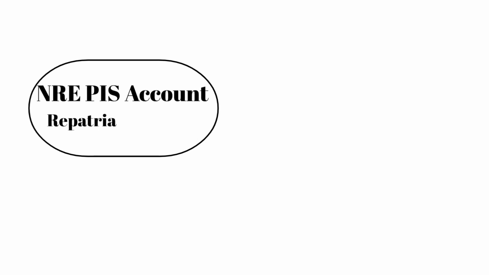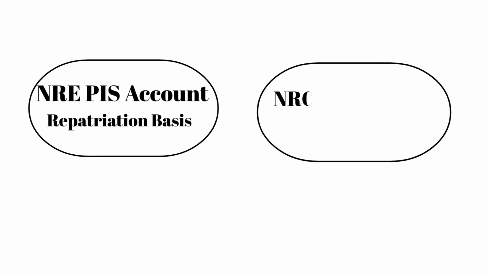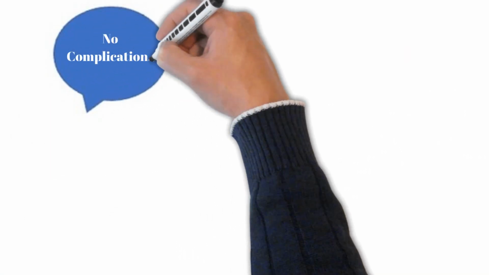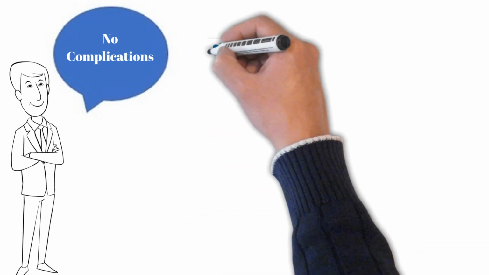An NRI can get two distinct permission letters. One on a repatriation basis, which is the NRE PIS account, and the other on a non-repatriation basis, which is the NRO PIS account. Now, we just explained the process for PIS trading and Demat account opening for NRIs. Please don't feel it is complicated.